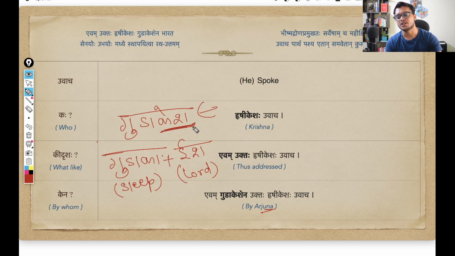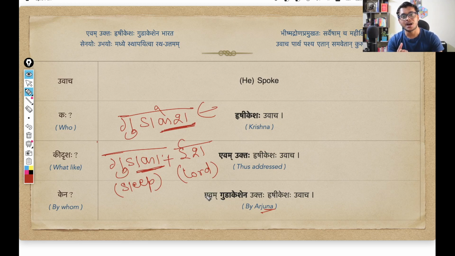That is why Gudakesha. Isha, we already know, means lord, or basically master, one who has complete control. So the master of Gudaka. Gudaka means sleep, or nidra, or alasya, that is the feeling of laziness. So one who has control over his sleep.